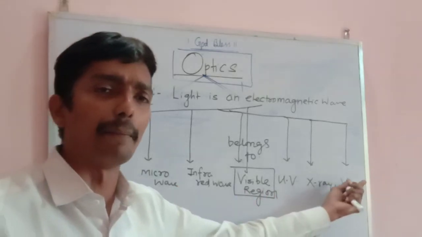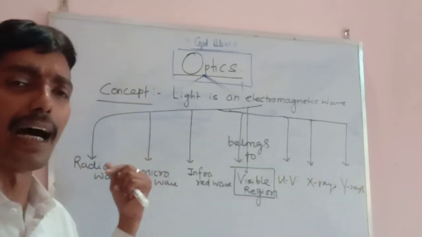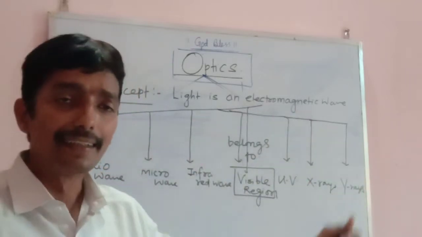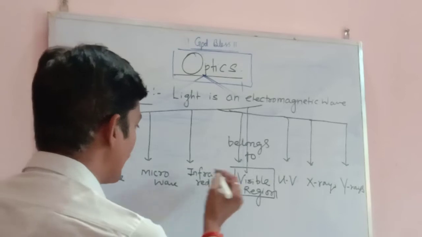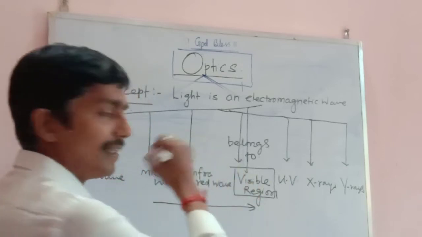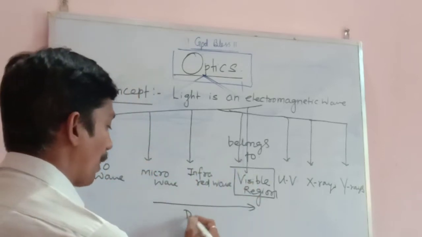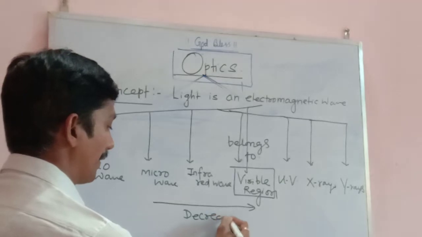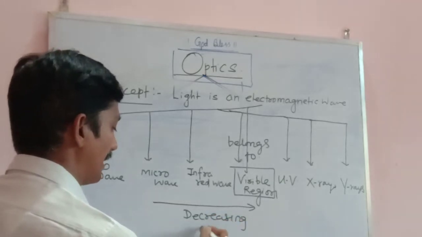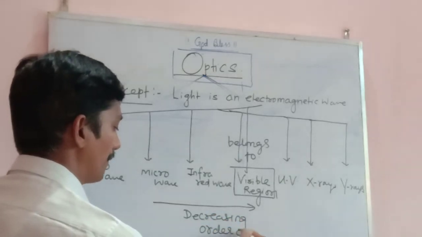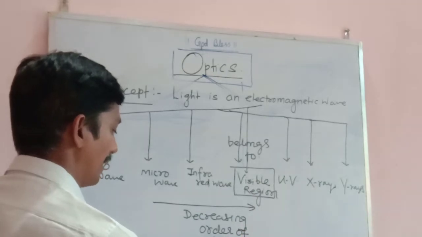And now my dear, why have I written it this way: radio wave, microwave, infrared, visible, ultraviolet, X-ray, gamma? Why have I written gamma at the end? Why have I not written gamma first and radio last? The reason is that I have written these waves in the decreasing order of the wavelength.